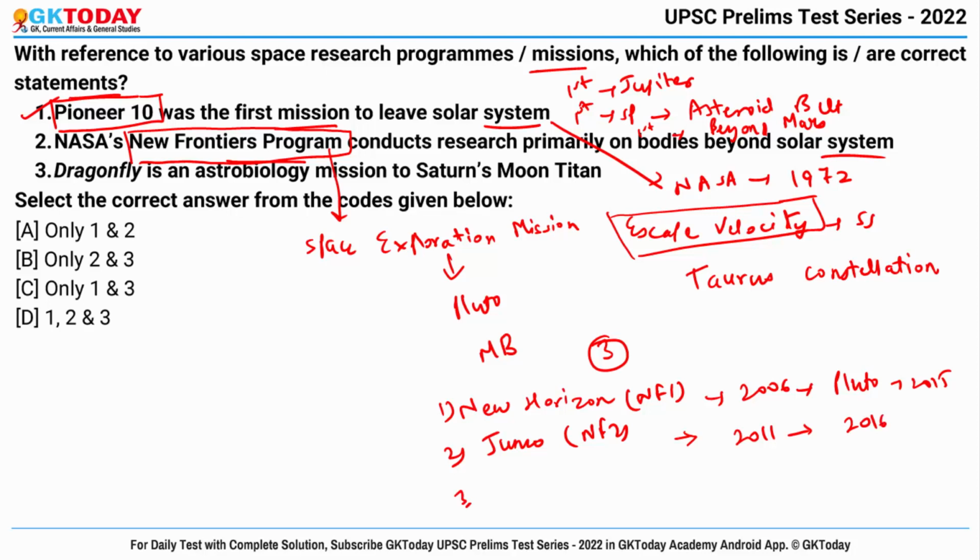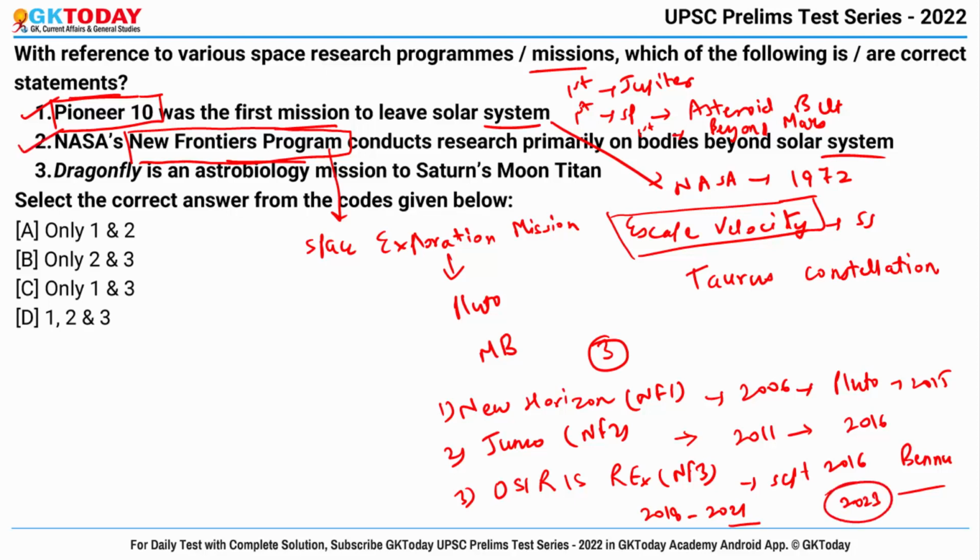And last is OSIRIS-REx, which is New Frontiers 3. It was launched in September 2016 towards the asteroid Bennu for detailed studies from 2018 to 2021, and a sample returned to Earth in the year